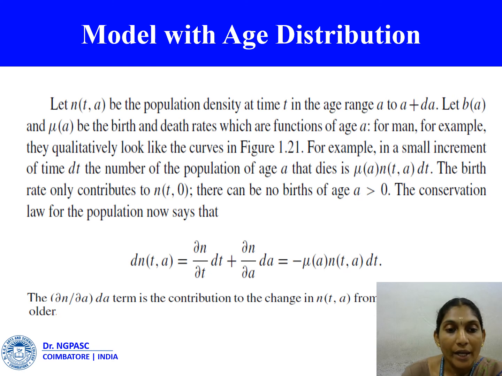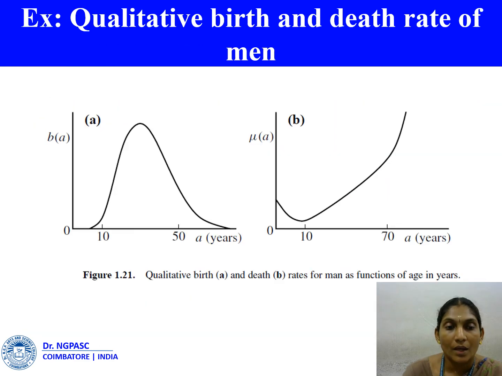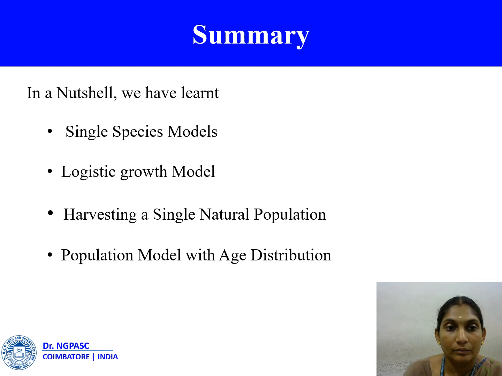The dou n by dou a into dA term is the contribution to the change in n of t comma a from individuals getting older. This figure shows the quantitative birth and death rate of man. Here figure A shows the quantitative birth rate and figure B shows the quantitative death rate of man.